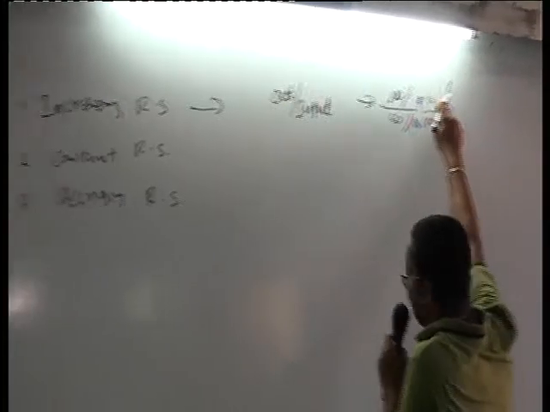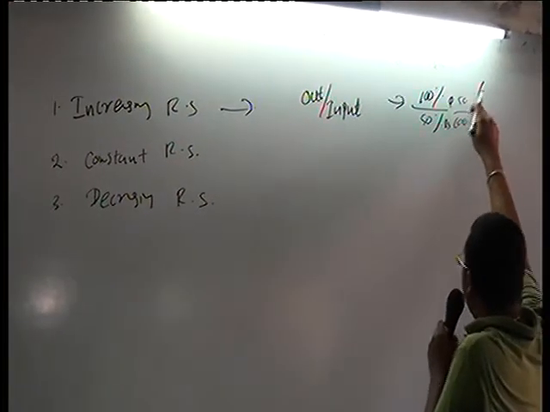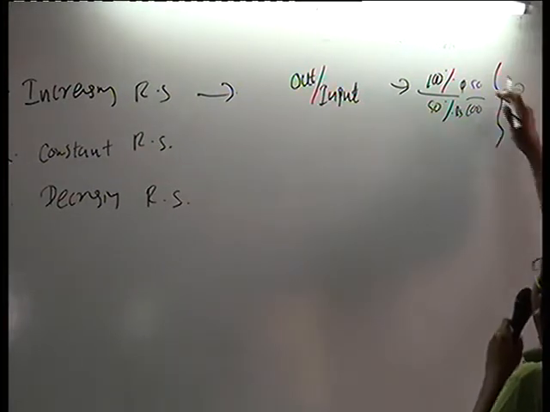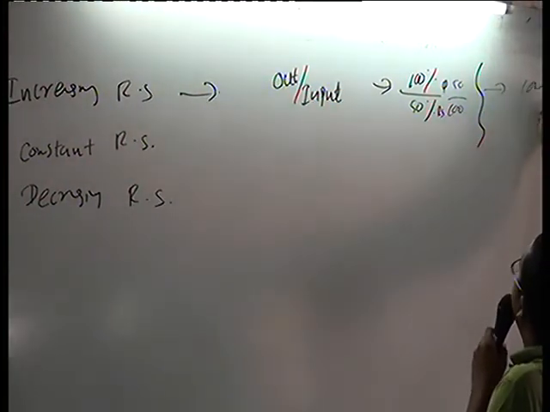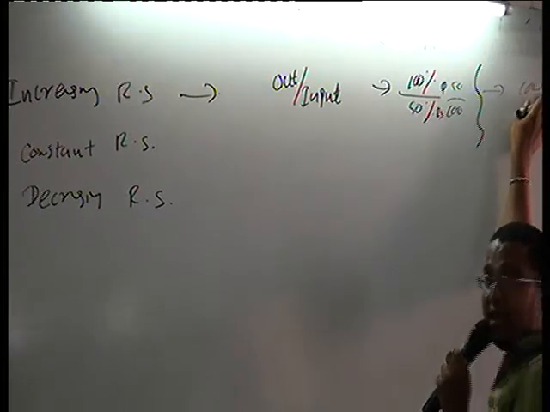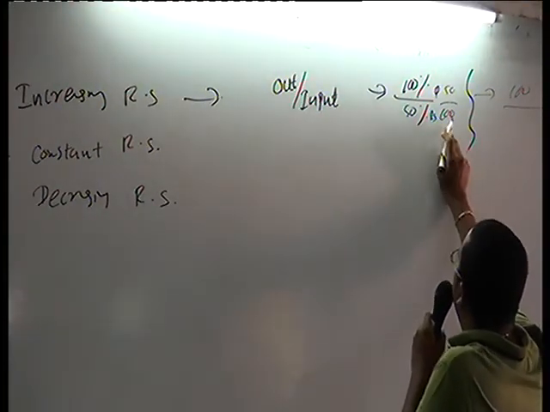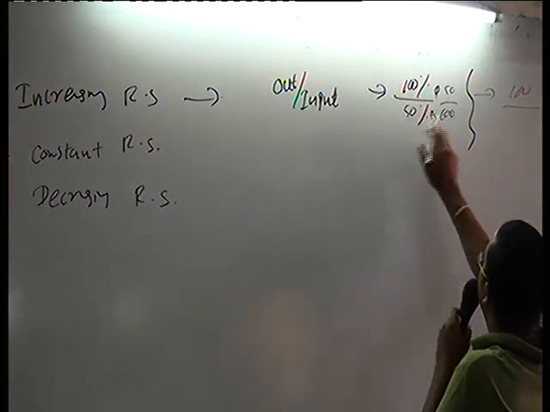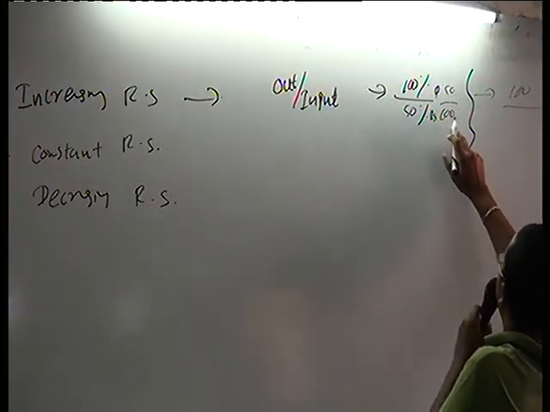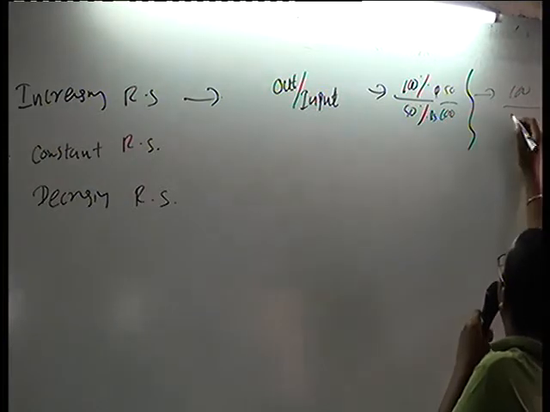Now with increasing return to scale, what will happen? Your quantity will be increased by 100%, that means 50 becomes 100, divided by input increased by 50%. 100, 50% more means 150.